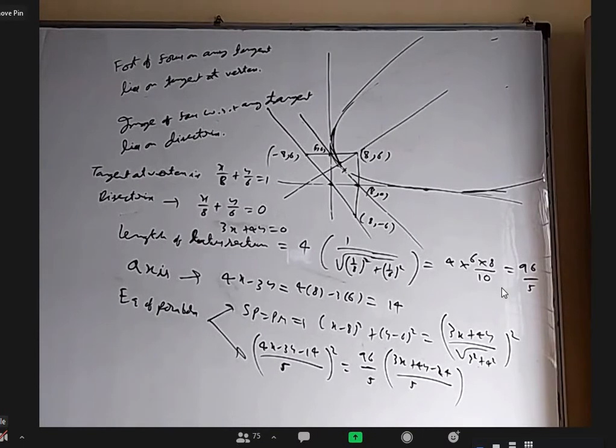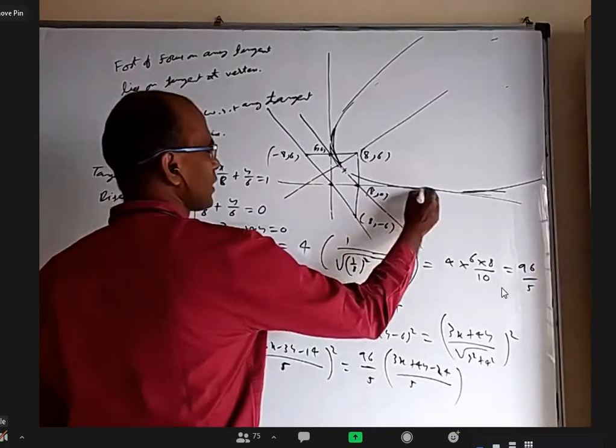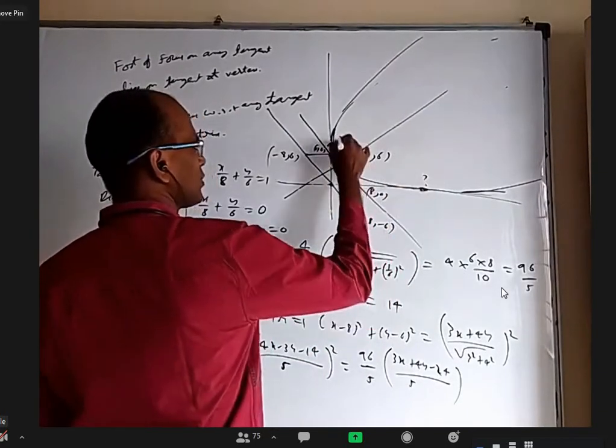Is everybody clear about this? Now I want to find these 2 points of contact where the parabola is touching. Anybody want to give any idea? Let us see.